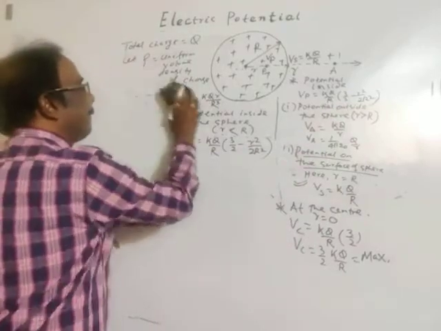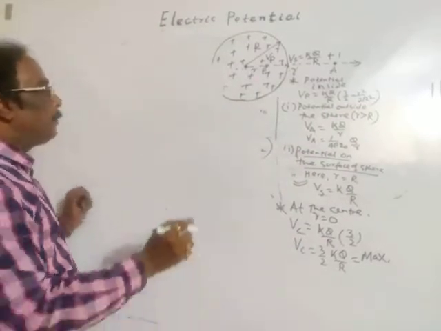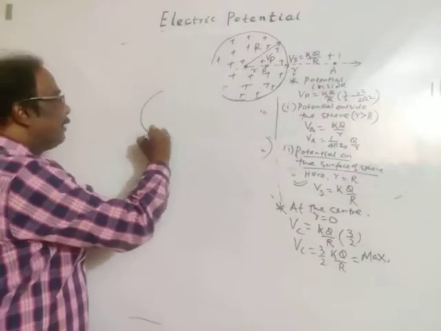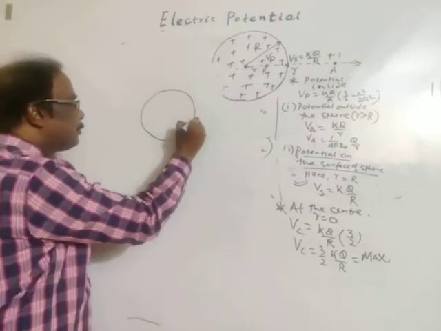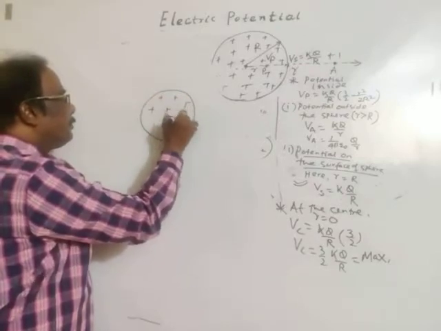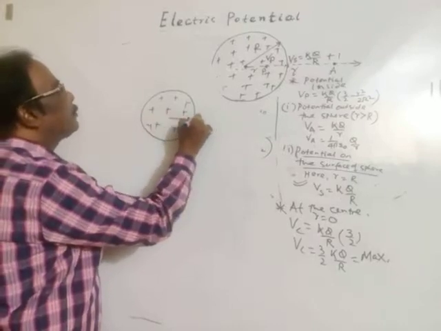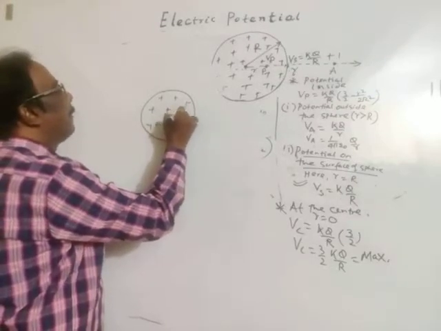Okay. Now, the variation of potential with distance, see, let's take this charged sphere with uniform volume distribution of charge. Okay. Radius of the sphere is R.